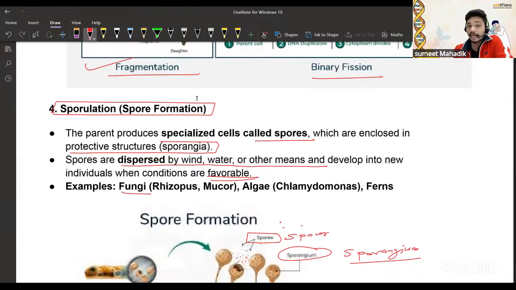Examples: fungi, Rhizopus, Mucor, algae. Chlamydomonas is an example. See, even though it is an alga, it follows this process. Even though it is an alga, it undergoes sporulation, and ferns are also an example of that.